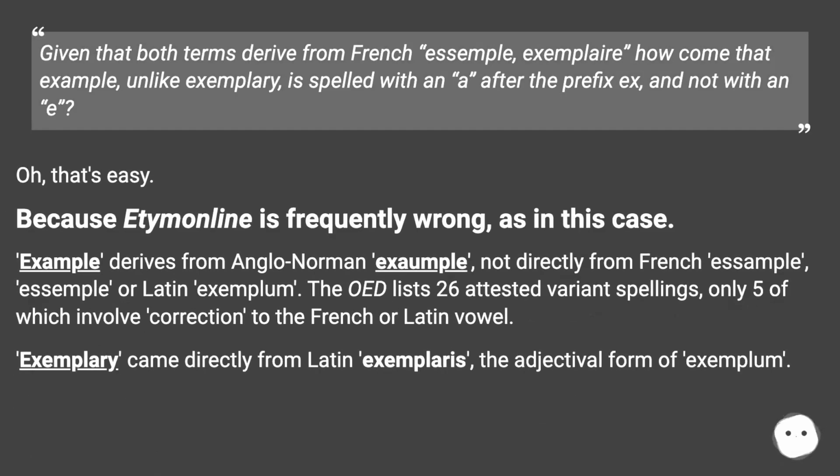Given that both terms derive from French exemple, exemplaire, how come that example, unlike exemplary, is spelled with an a after the prefix ex, and not with an e? Oh, that's easy. Because Etymonline is frequently wrong, as in this case. Example derives from Anglo-Norman exemple, not directly from French exemple or Latin exemplum. The OED lists 26 attested variant spellings, only 5 of which involve correction to the French or Latin vowel. Exemplary came directly from Latin exemplaris, the adjectival form of exemplum.